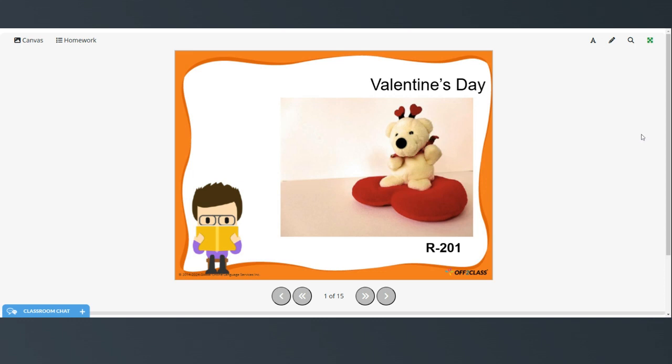This is a B1 level reading lesson, and we're going to be practicing reading comprehension skills. And today we're going to be reading a short article about Valentine's Day.